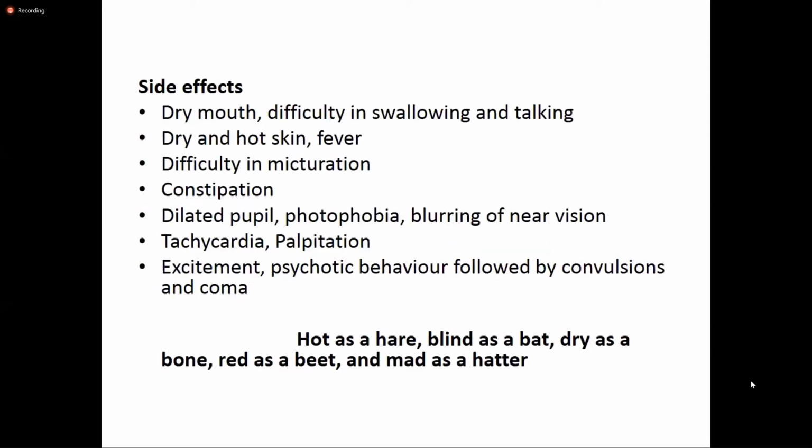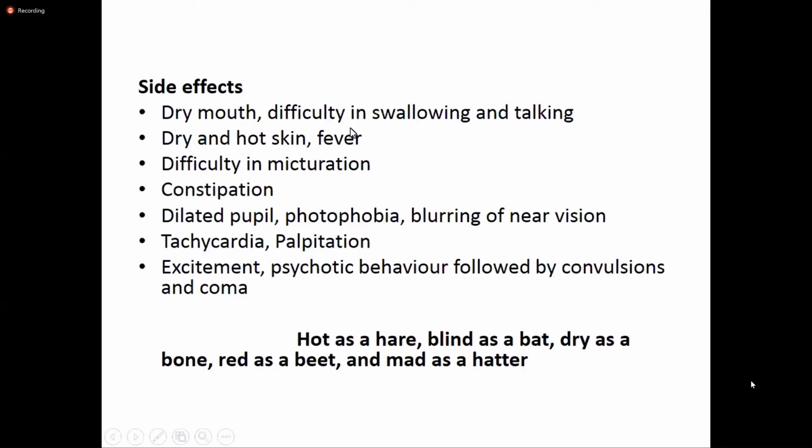Because there is a decrease in salivation, the patient will suffer from dry mouth, and due to the decrease in salivary secretion, there will be difficulty in swallowing as well as talking. There is also a decrease in sweating, and hence the patient will have dry and hot skin. Because sweating helps in maintaining temperature, inhibition of sweating can lead to fever.